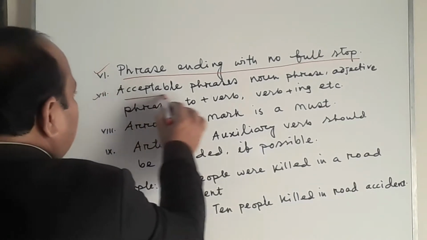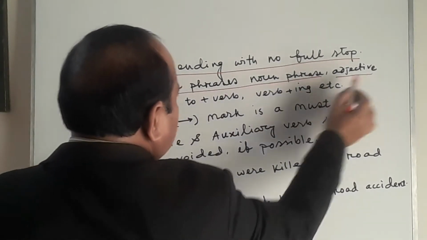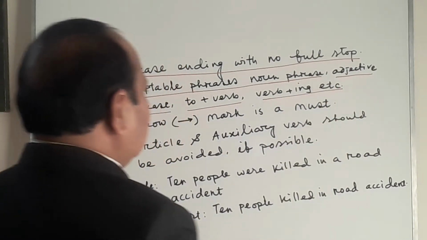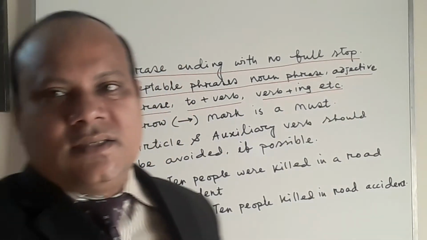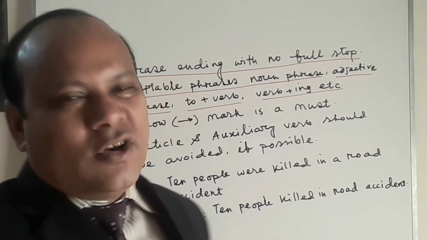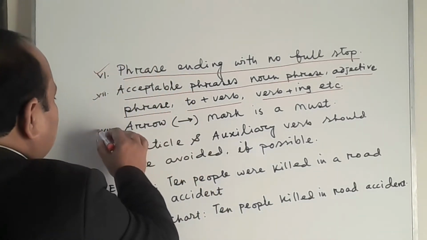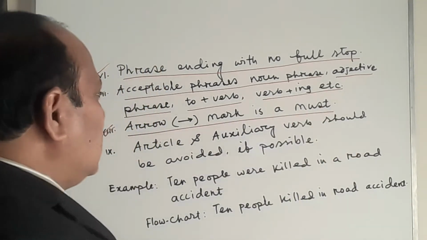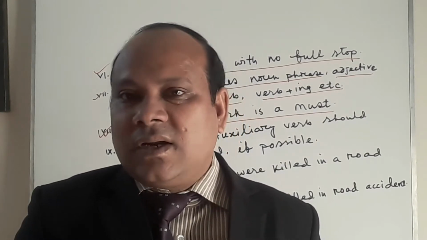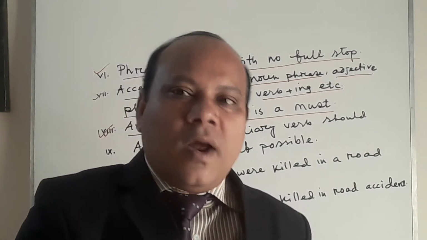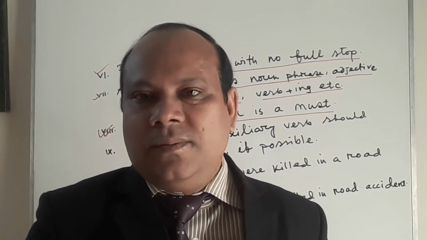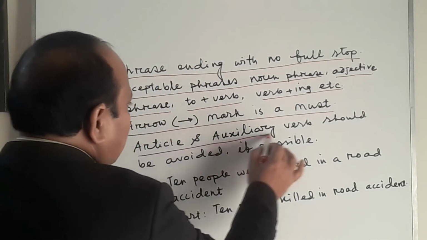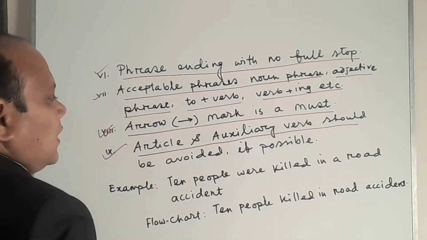Then acceptable phrases would be noun phrase, adjective phrase, to plus verb, or verb plus ing. These are the possible phrases you can use in the boxes. And another very important thing is that the arrow mark is a must. If you break any arrow mark in any place or from one box to another, your marks will be curtailed. Then, if possible, auxiliary verbs and articles should be avoided.